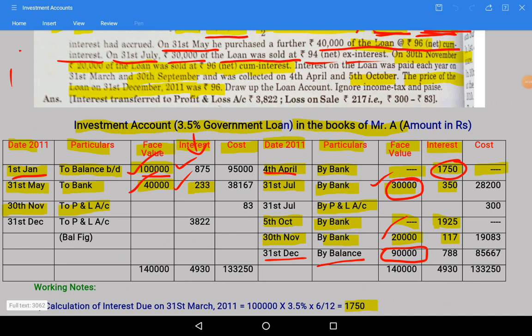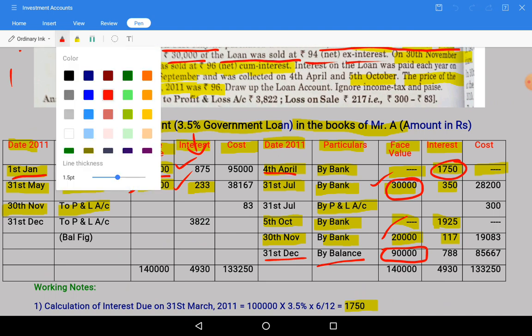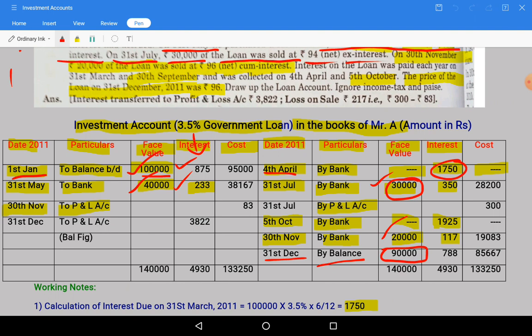What I am saying is we can calculate cost directly from the investment account itself. Debit side total 95,000 plus 38,167 plus 83 is amounting to 1,33,250. From that you deduct 28,200, 300 and 19,083. We will get balance 85,667. But don't write directly.